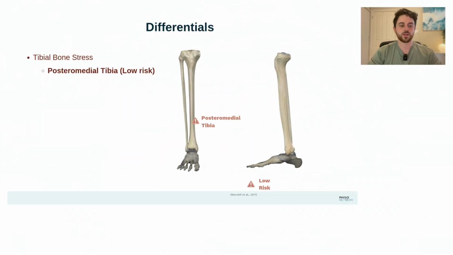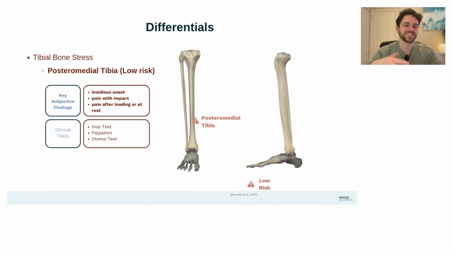Obviously, we've laid out that tibial bone stress injuries are a big consideration here, and that posterior medial tibia, the inside of your shin, is the most common location, particularly in this distal to mid third of the shin. So this is where we can expect a lot of bone stress injuries to happen. These are generally considered low risk, which means they don't have a chance of necessarily progressing to a much bigger injury very often, and they often can return to sport fairly well.